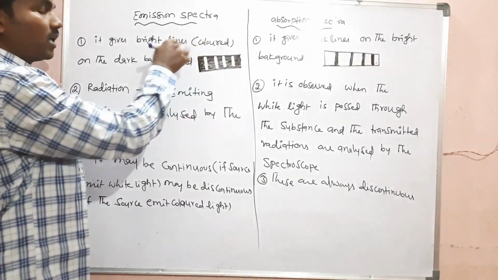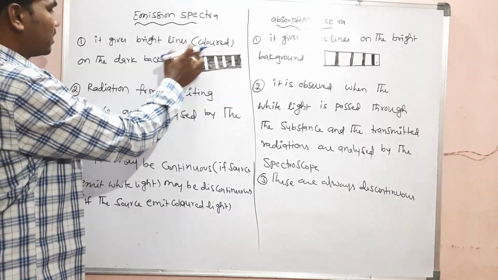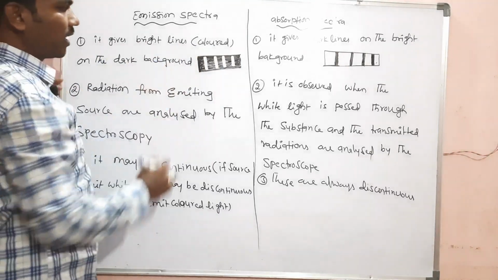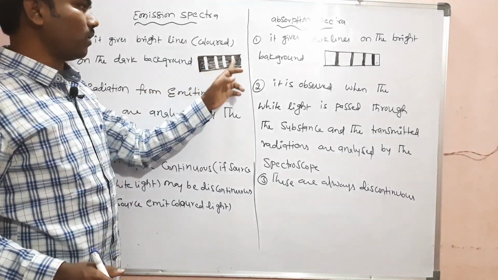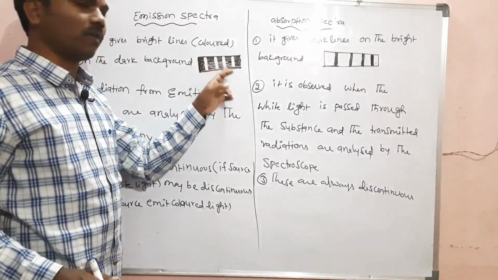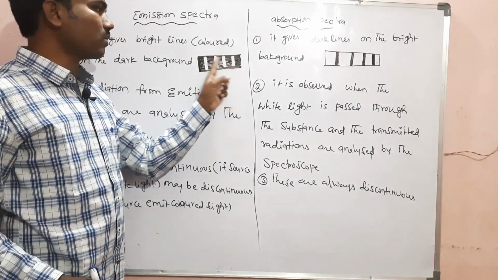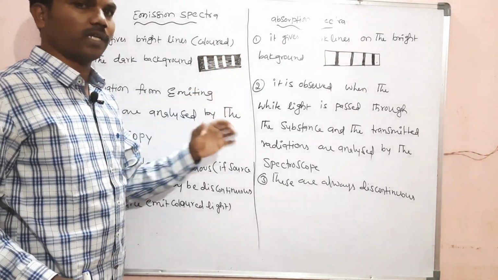Based on the released energy, it will form different colors. So it gives bright, colored lines on the dark background. I represented the dark background with black color. On the dark background it will form this type of colors. Once again I am repeating, this is not white color. Instead of white color it will form different colors.